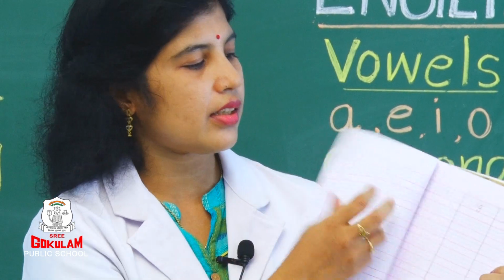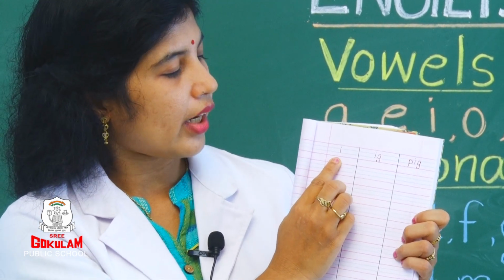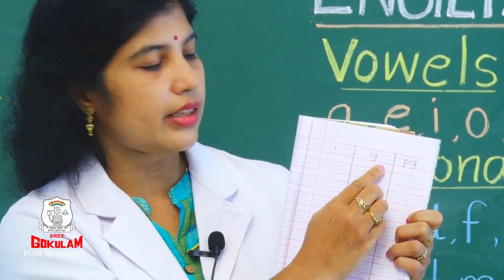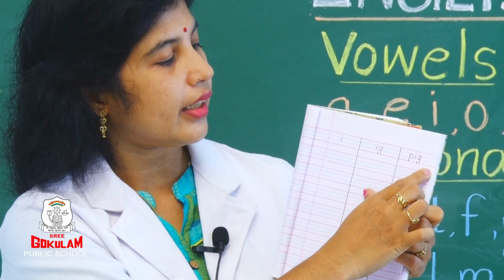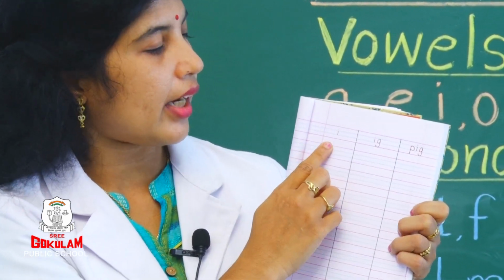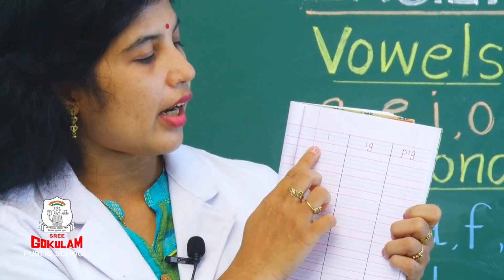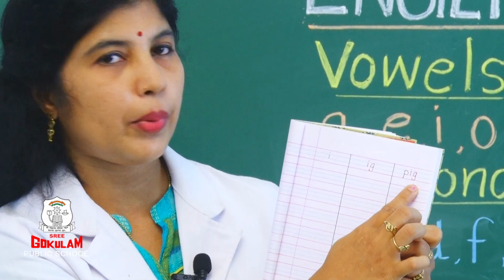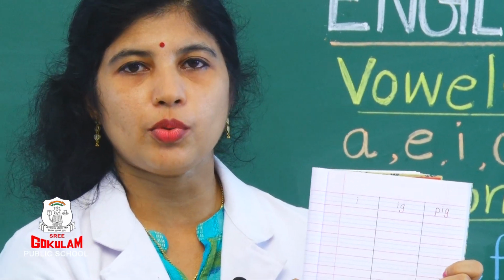The next word is, see here, I, G, G, egg. P, I, G, pig. I, egg, pig. Did you get it? I, egg, pig. You should practice both the words in your notebook.